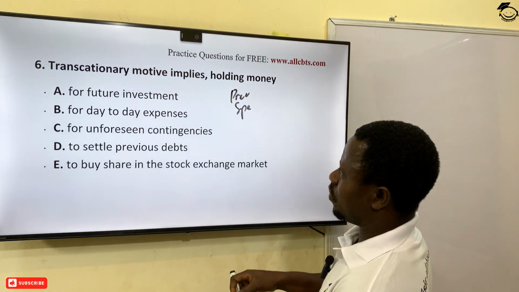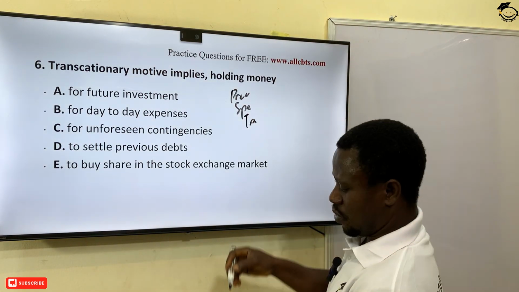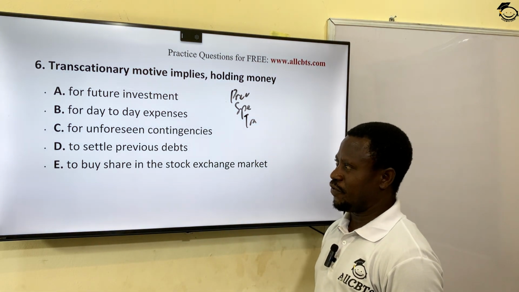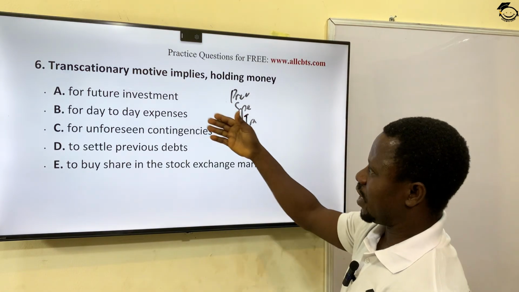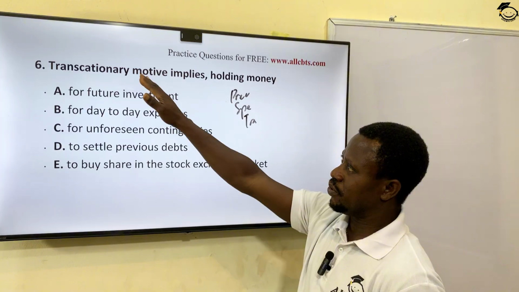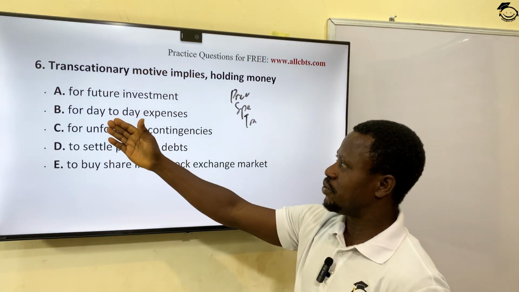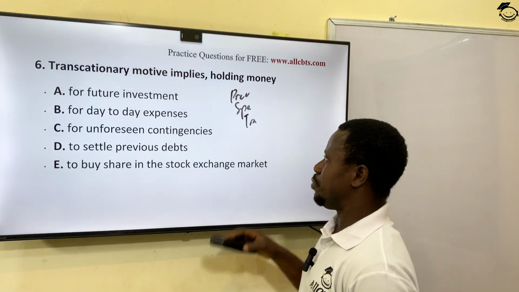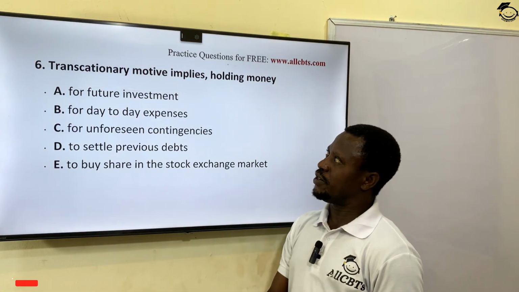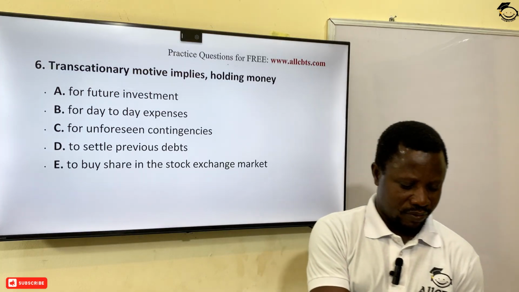And when we say transaction, from the word transaction, it means money you keep for the day-to-day running of your activities, of your affairs. The one that is most correct for this question is day-to-day expenses. Option B is the correct answer based on my explanation of the three reasons why people hold money.